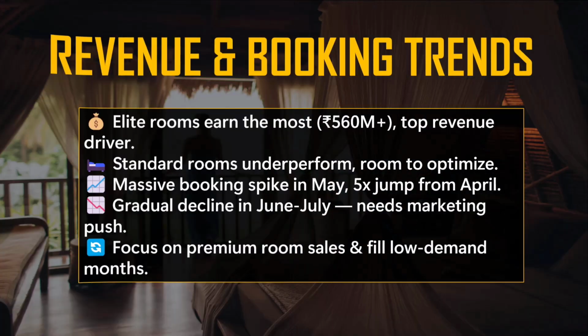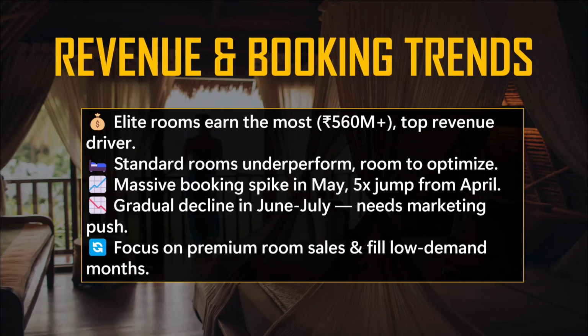And there is the next slide, revenue and booking trends. Elite Rooms earn the most, which is 560 million plus rupees, the top revenue driver. Standard rooms underperformed, so there is room to optimize. There is a massive booking spike in May, I think 5 times bigger than April, which is quite a large number, and then a gradual decline in June and July. Focus on premium room sales and fill low demand months.